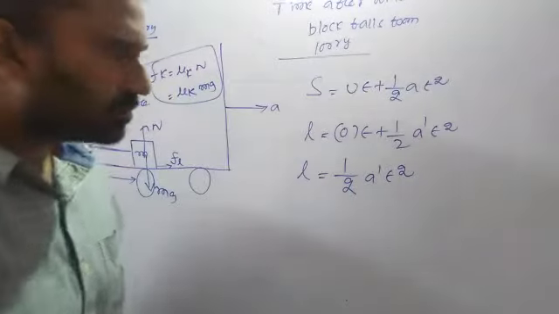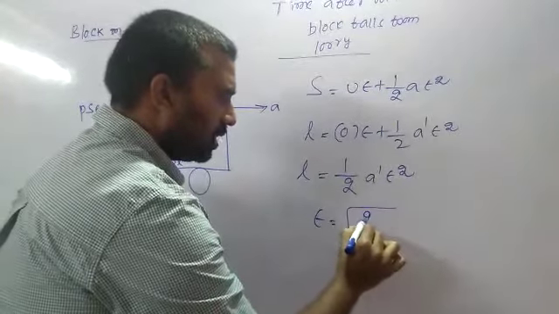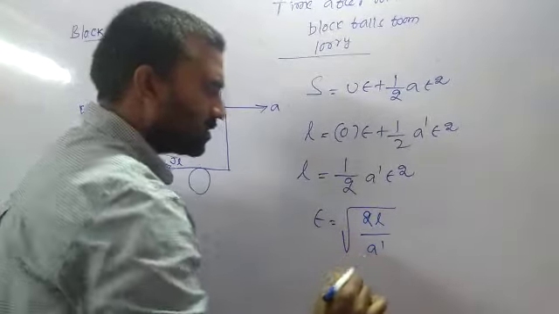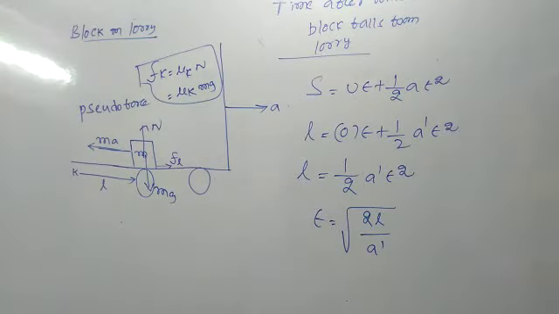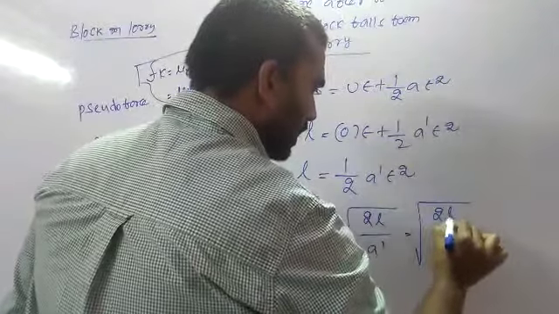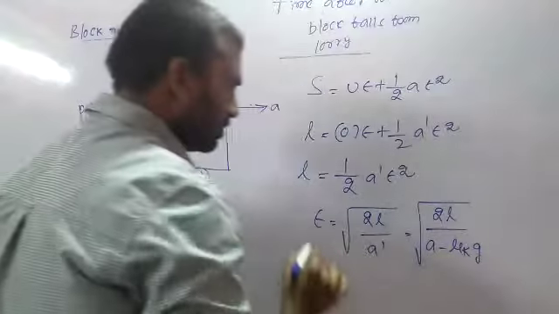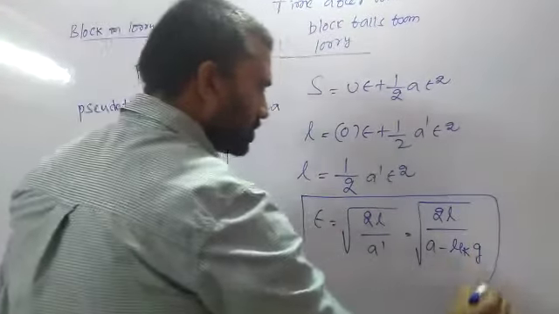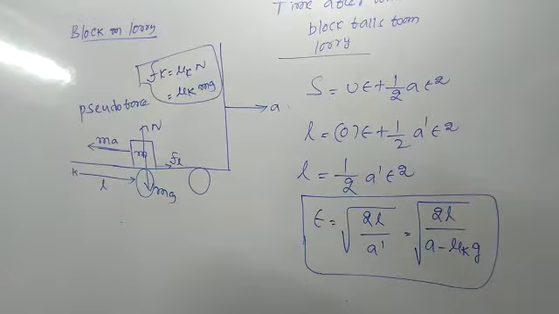Now on cross multiplication, what is the time? t is equal to under root of 2L by a dash, that is equal to under root of 2L by a dash value, a minus mu k into g. Okay, and after this time the block leaves the lorry.